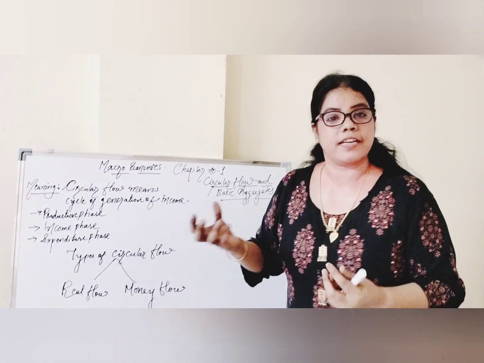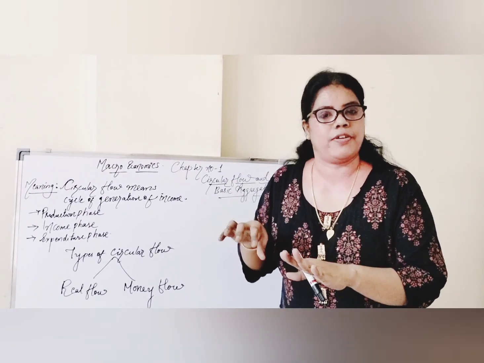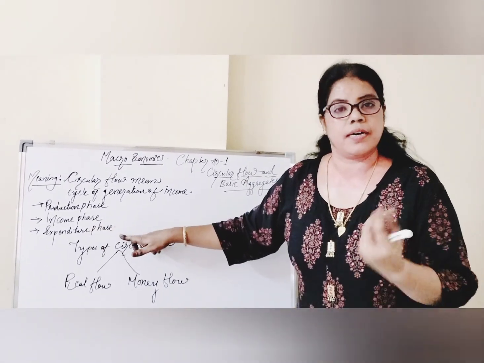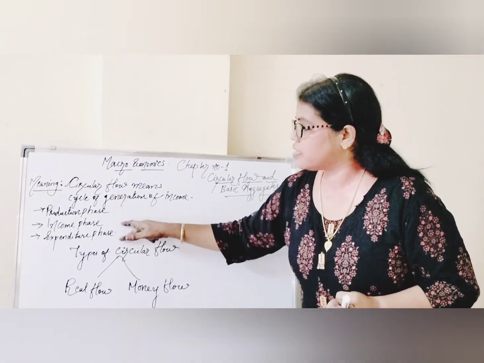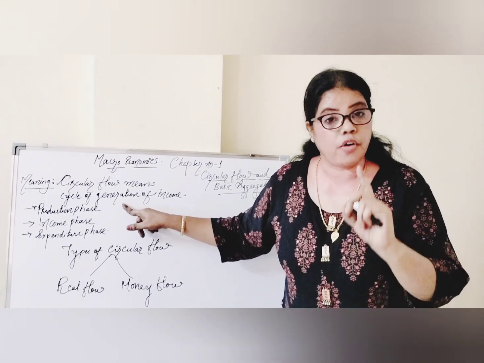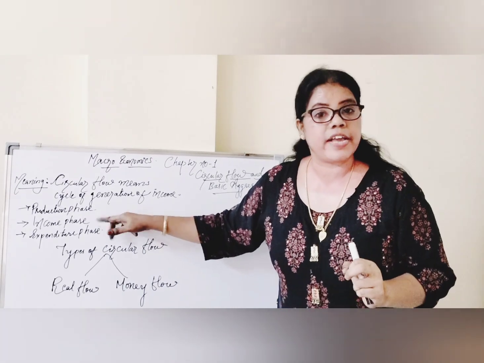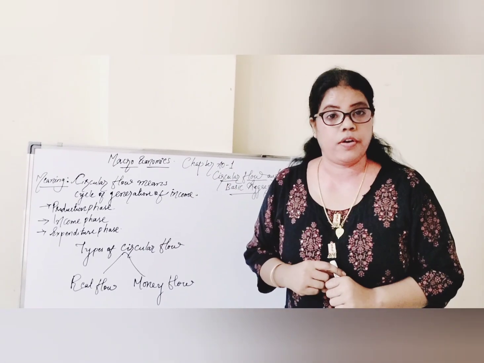Then after receiving income, for what purpose are we receiving income? For expenditure purpose, meaning to fulfil our needs. So that is what is called expenditure. The earned income is spent for buying goods and services. So these three phases involve the generation of income in the economy. Cycle of generation of income through the process of production phase, income phase and expenditure phase during an accounting year is called the circular flow of income.